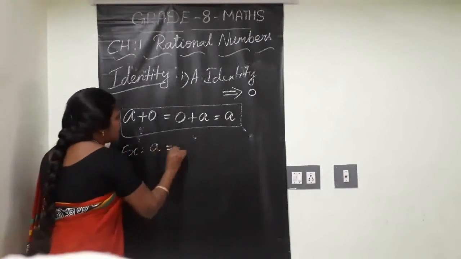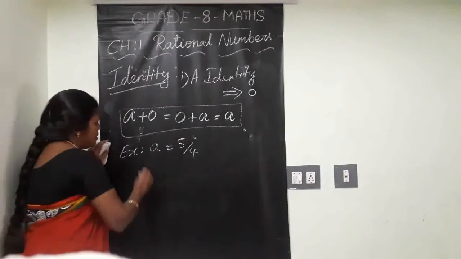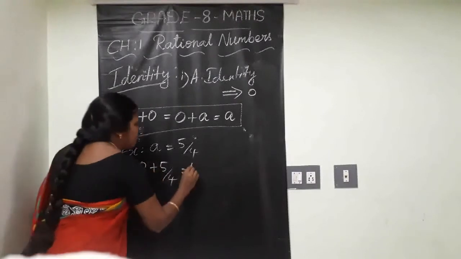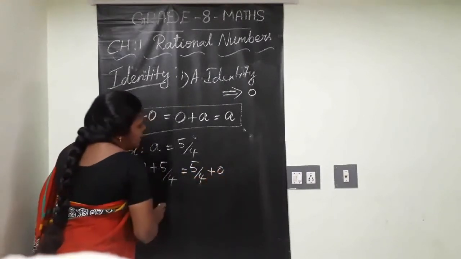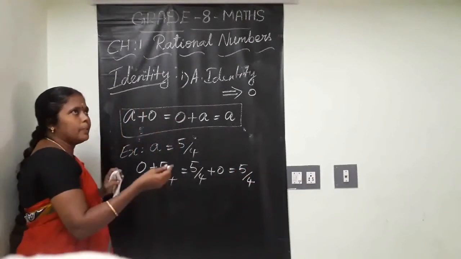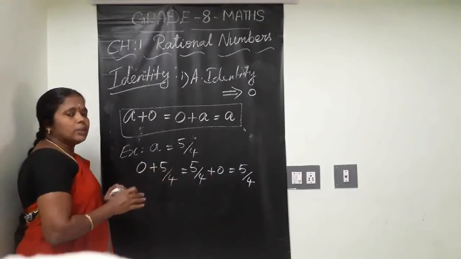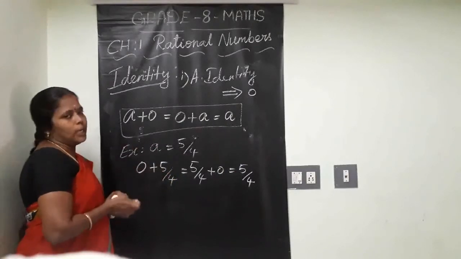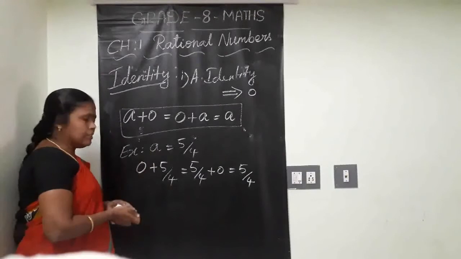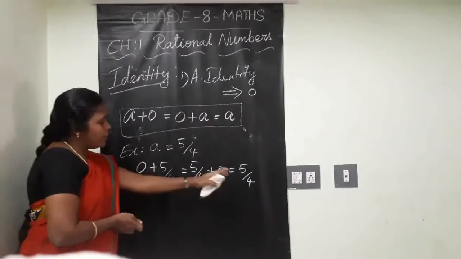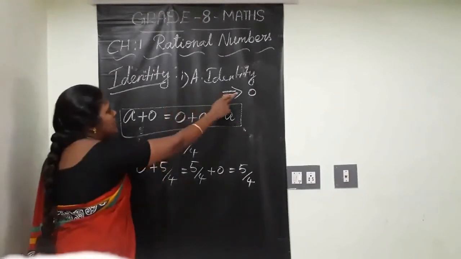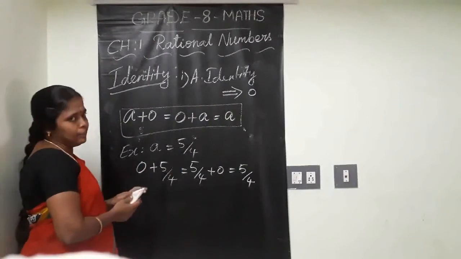If you take a as 5 by 4, what comes? 0 plus 5 by 4 is equal to, repeat, change and add: 5 plus 4 add with 0 is also 5 by 4 only. Yes or no? For example, a equal to 2. Add with 0, 2 plus 0, 2 only. 5 plus 0, 5 only. Likewise, rational wise, 5 by 4 plus 0 is 5 by 4 only. So whatever you add with 0, we will get the same. So, 0 is called the additive identity of rational numbers.